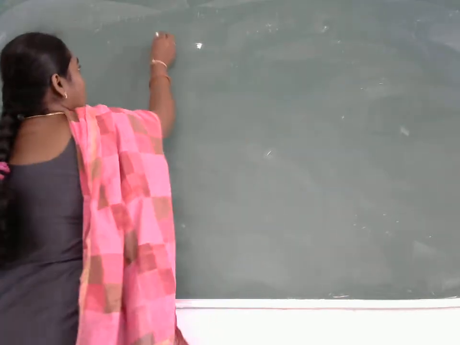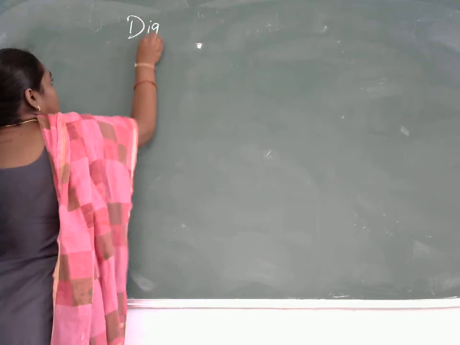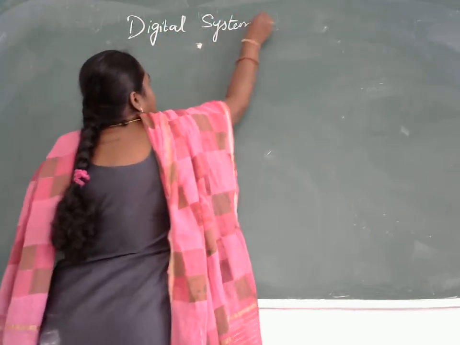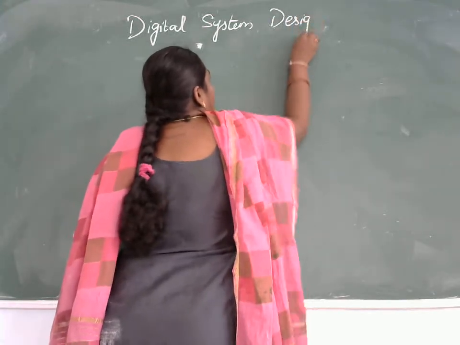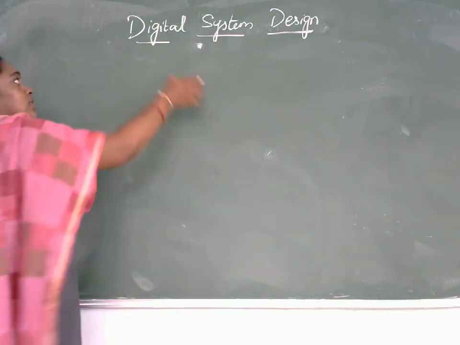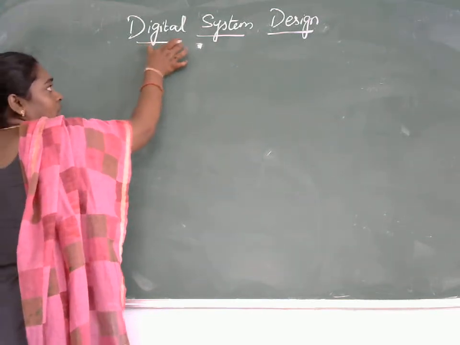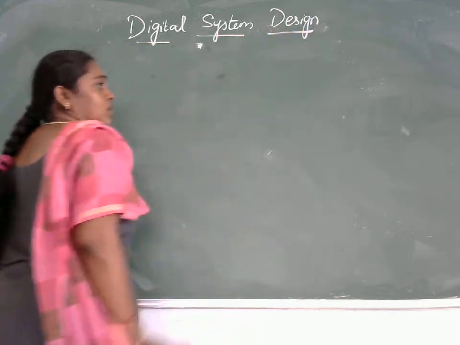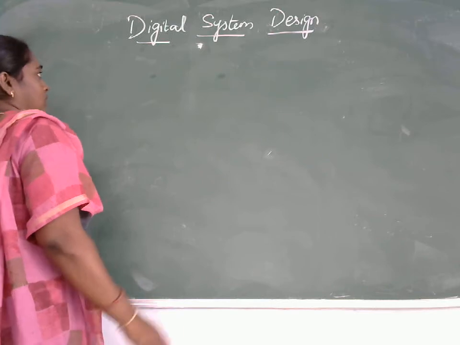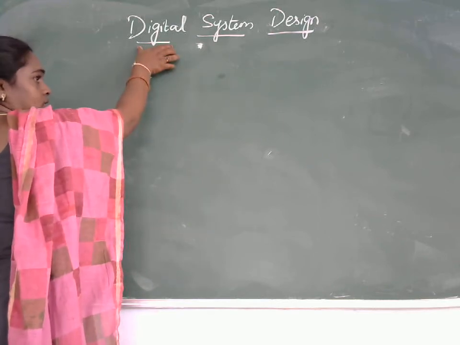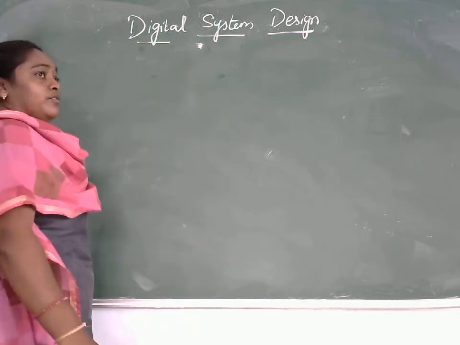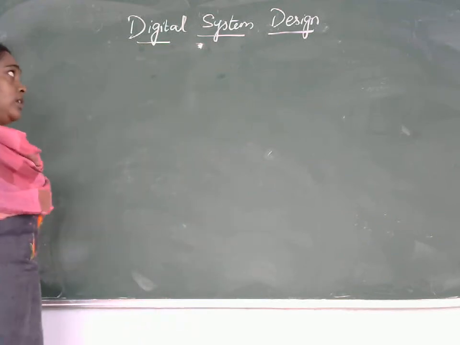So here the name itself indicates Digital System Design. Before going for the course, we should know what is meant by digital, what is the system and design. This complete course deals with signals of digital. Before going for this digital, first we should know what is meant by a signal.